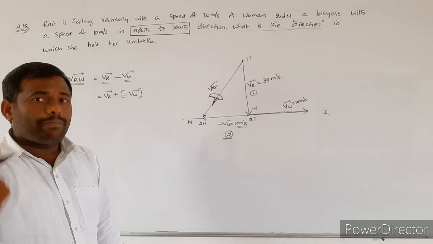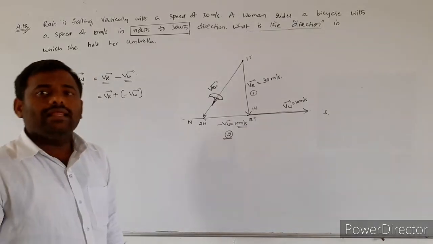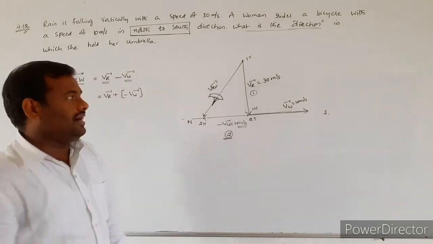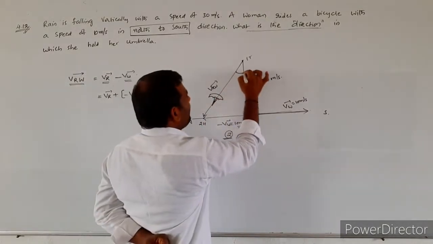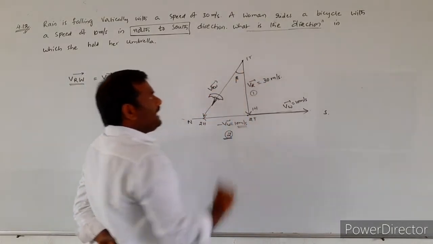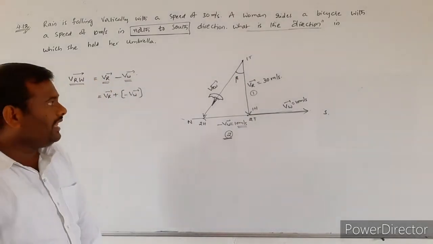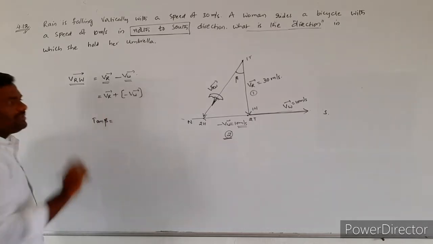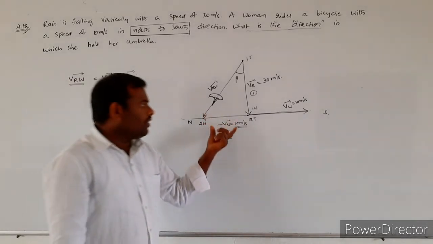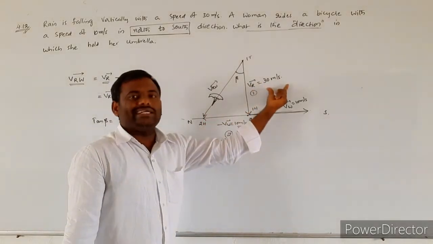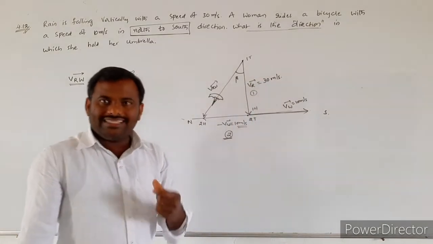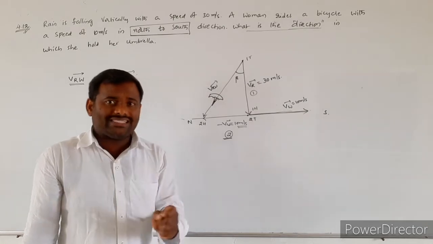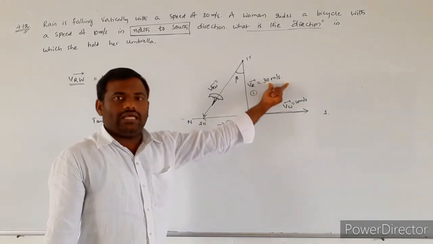They are asking by making how much angle we have to hold the umbrella. For calculating the angle, we are assuming this angle as beta. From this we write tan beta is equal to opposite side by adjacent side. While calculating the angle value, we must consider their magnitudes only.